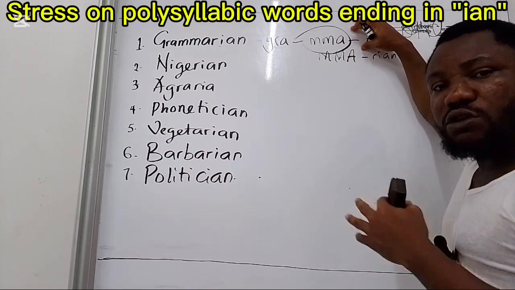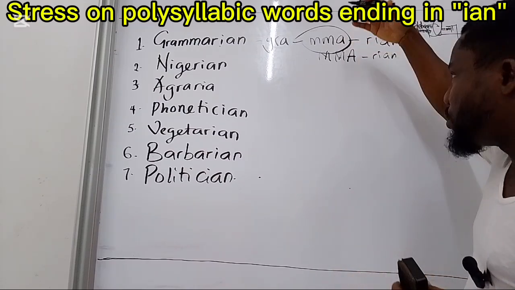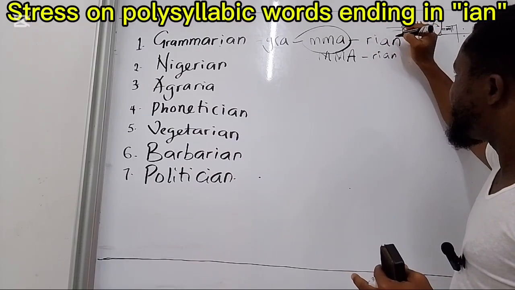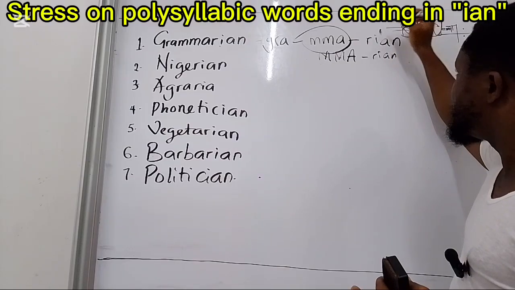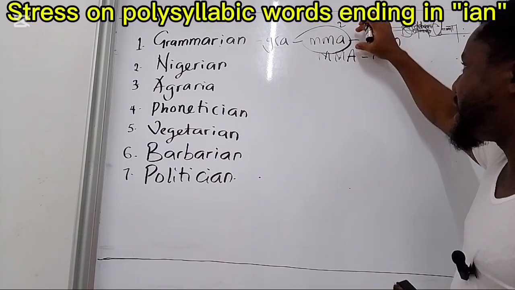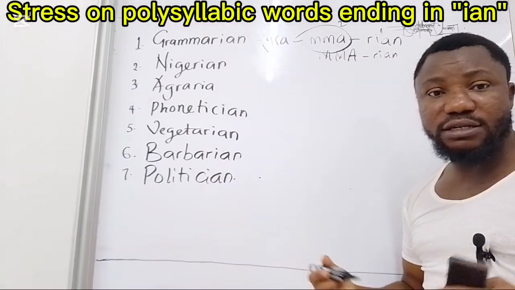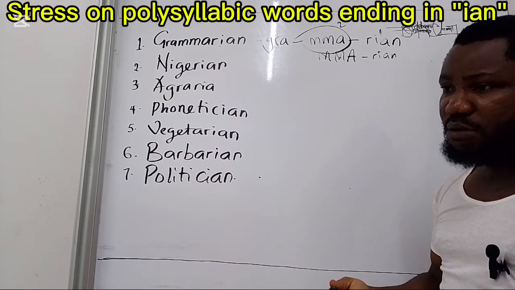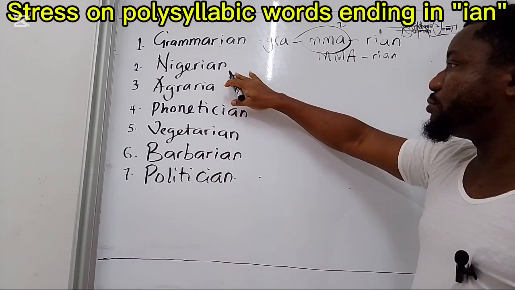The stress falls on may because may is the penultimate syllable. And in other words, because may is the second syllable from the end of the word. This is the end of the word, ren, one. The second from the end of the word is may. So that's why this word is pronounced as grammarian. Is a grammarian, not is a grammarian. It's not grammarian. You don't have to form that. It's simply grammarian.